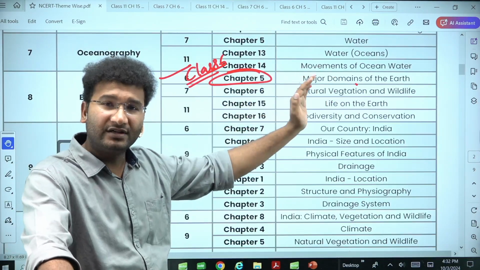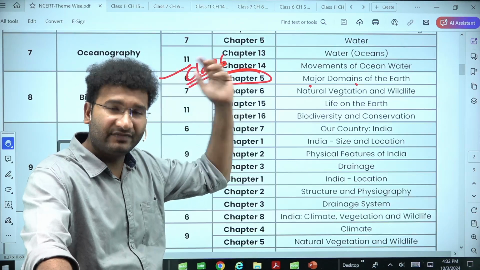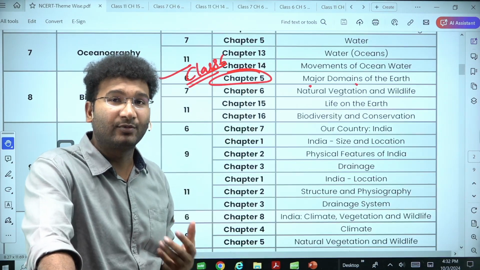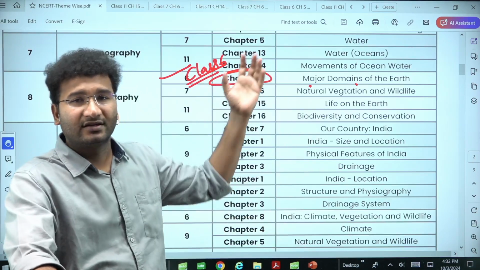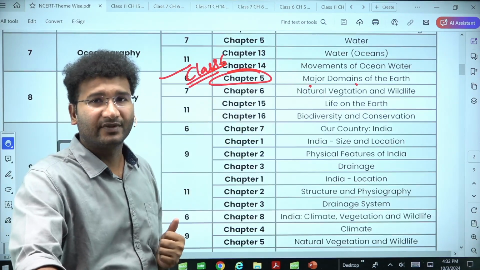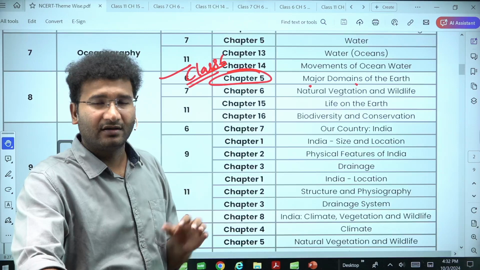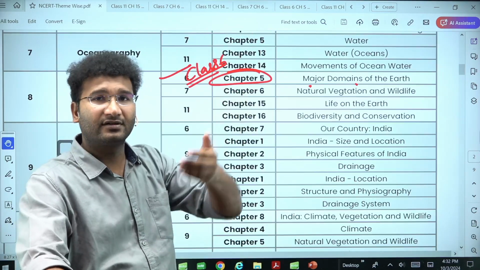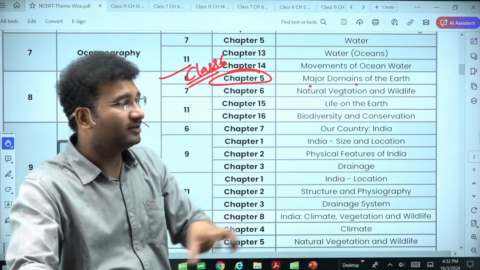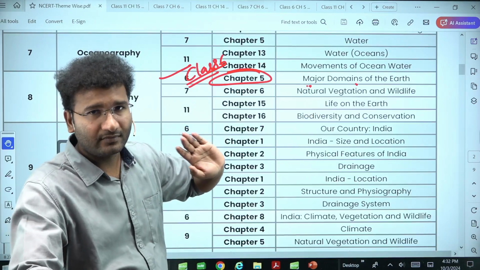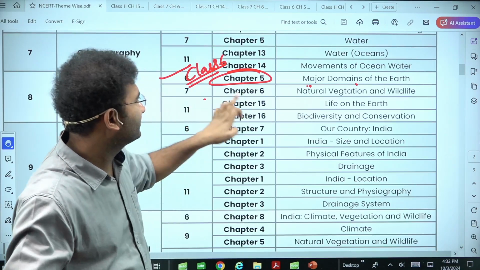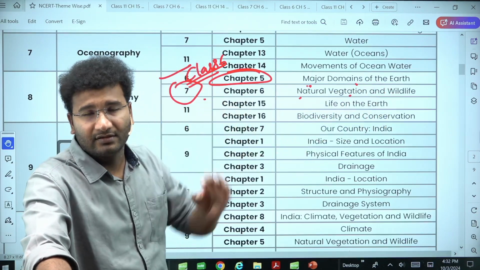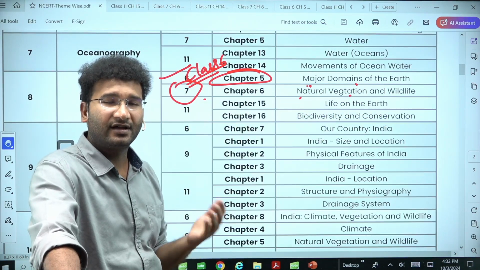We have also covered this major domains of the earth chapter in the previous classes, like in climatology we have looked into what is the biosphere, the hydrosphere, the lithosphere, right? Biosphere, lithosphere, as well as the hydrosphere, water, atmosphere, biosphere. So in totality, we have to look into this. Next, chapter number 6 from class 7, that is natural vegetation and wildlife.